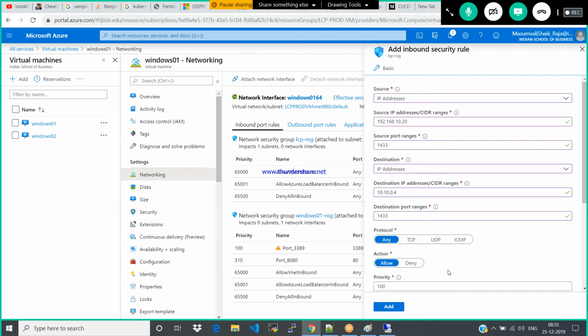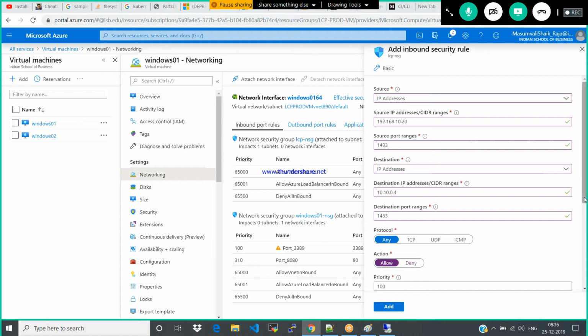Now here look at the beauty of this network security group. If I say deny, what will happen? The access will be denied for whom? Only this particular IP address will be denied. The rest of all the IP addresses will be allowed. Very simple. The rest of all the IP addresses should be allowed except this 192.168.10.20. If I say allow, only this should be allowed. The rest of all the IP addresses should be blocked.